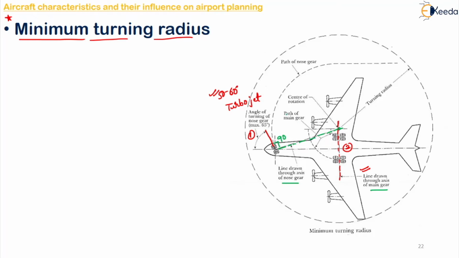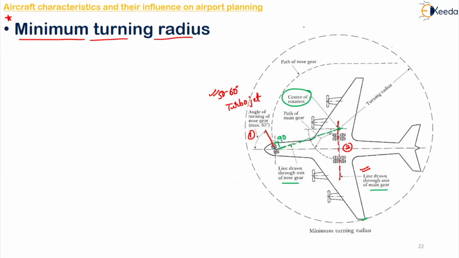Okay, so this is the path of your main gear. Right, now this is called your center of rotation. Now from here we will take a distance of the maximum far end of the wing. Now if you take this, this is a nearer distance. This wing end is at a nearer distance. So we will take a distance here, see here, like this. Okay, this would be the radius, you can say.